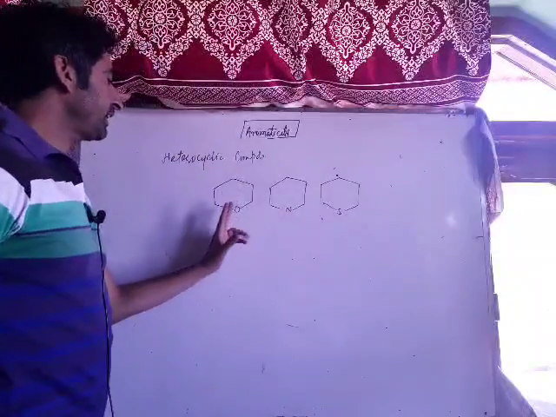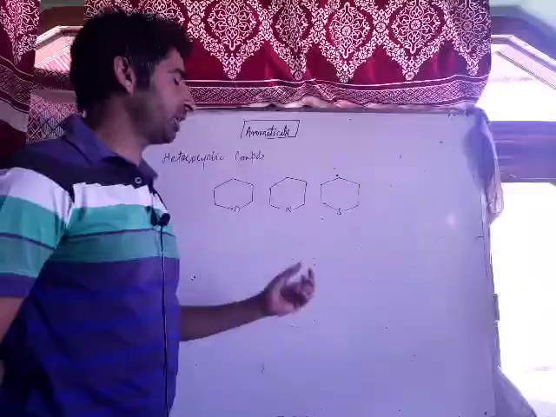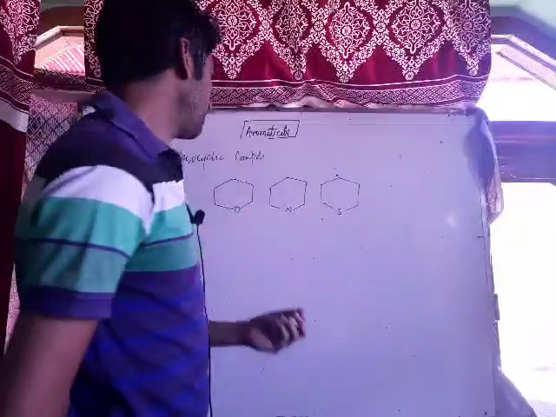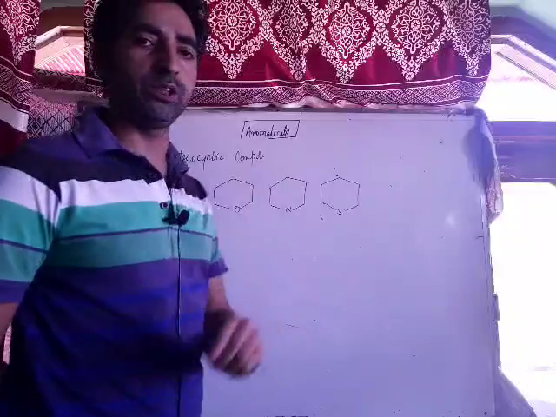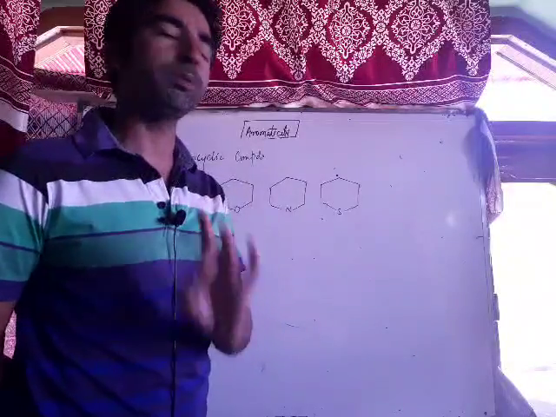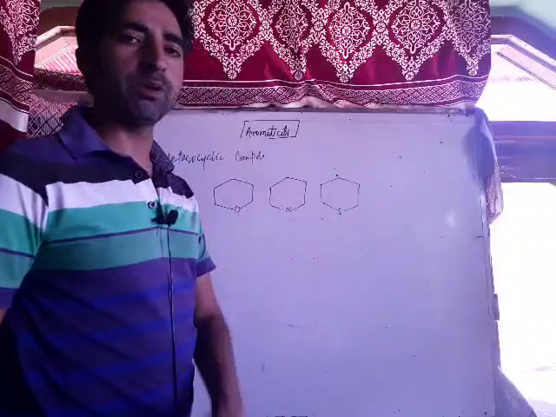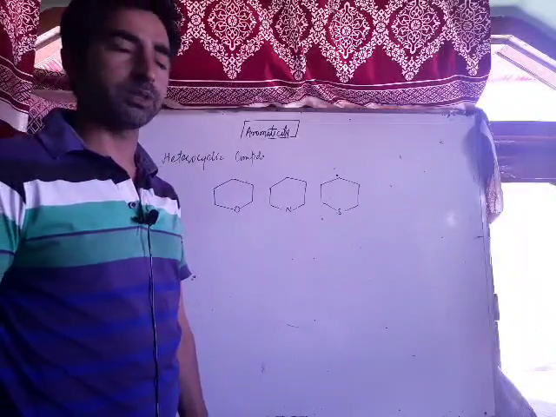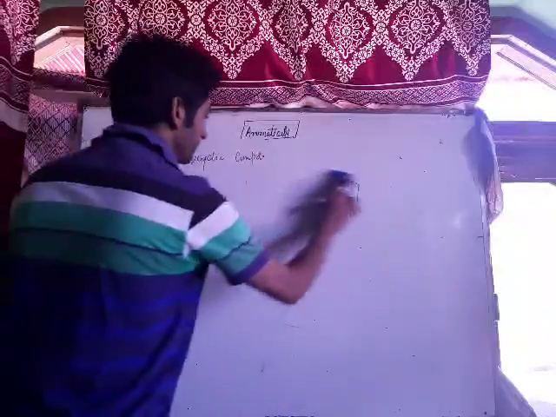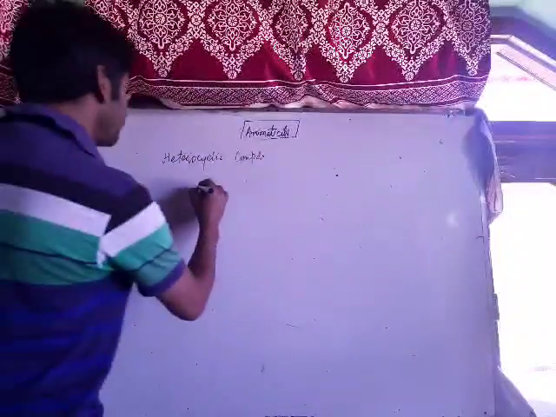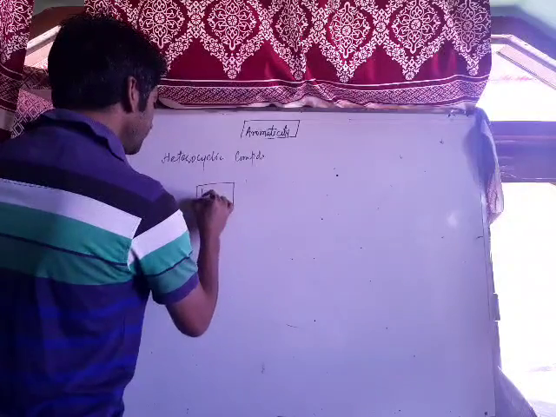Means in a cyclic compound, you can replace 1, 2 or 3 carbon atoms. If we replace any of the carbon atom by a hetero atom, meaning an atom different from carbon, such as oxygen, nitrogen, sulfur, then the compounds are called heterocyclic compounds. Let us see the aromatic nature of these heterocyclic compounds. Now let us take a heterocyclic compound like this.